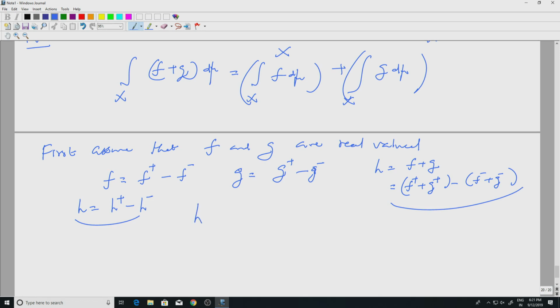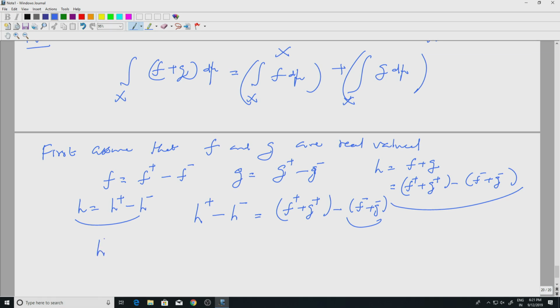So h plus minus h minus is equal to f plus minus f minus plus g plus minus g minus. This is a simple manipulation which will give us the result easily. We bring certain things to the left hand side and h minus to the other side.